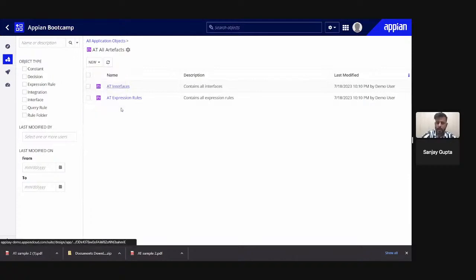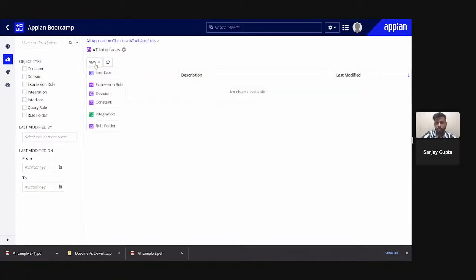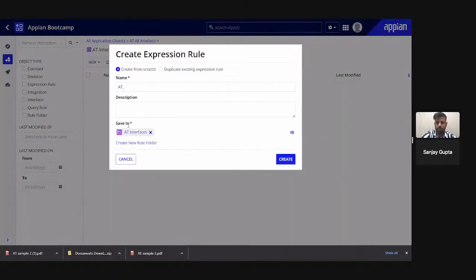If you want to add these in a child folder, then also you have to go to New and you can add any type of these rules. So suppose if I want to add this expression rule, I can add. Is this saving in automatically selected, right? Because we are creating this particular expression inside the folder. So it is automatically taking that folder name. If you want, you can change. But each and every artifact will need a rule folder, and you have to select a rule folder only for a particular rule.